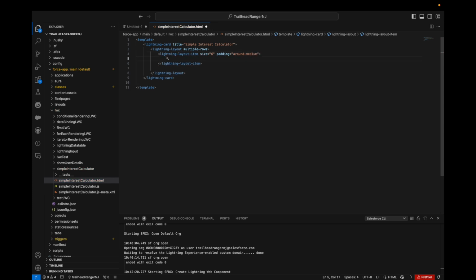Then we will have the lightning input field here, lightning input, having type number. The label is principal, and onchange we use handlePrincipalChange.